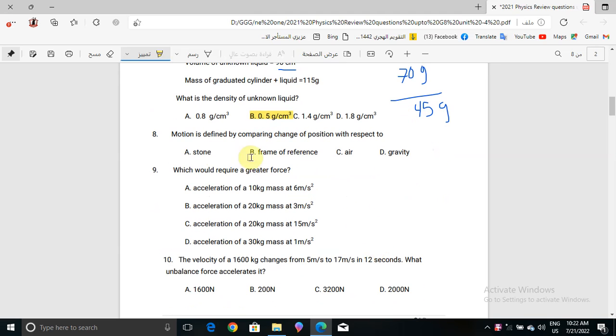Okay, now question number 8, motion is defined by comparing change of position with respect to what? Stone, frame of reference, air, or gravity? It will be frame of reference.